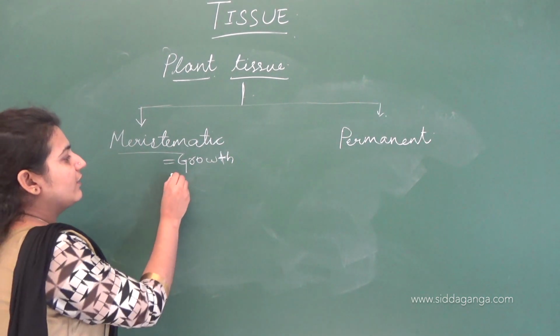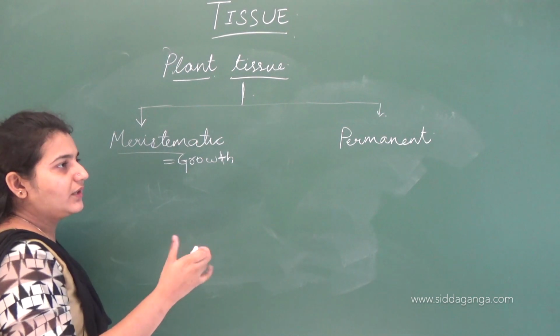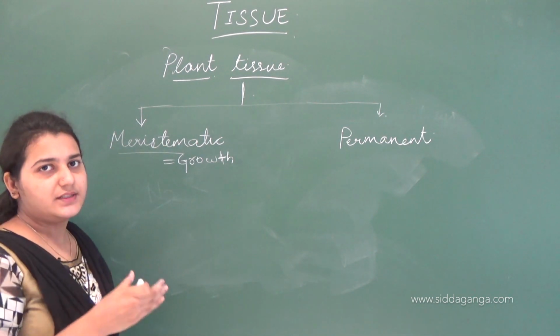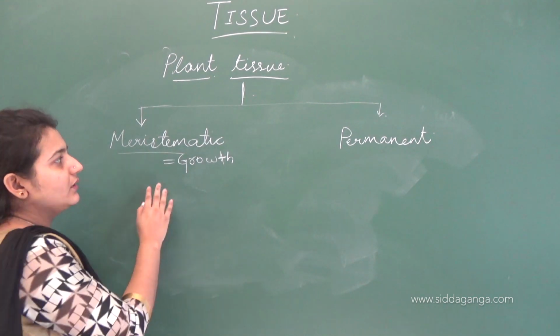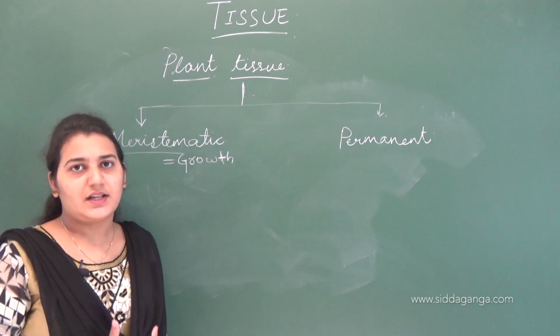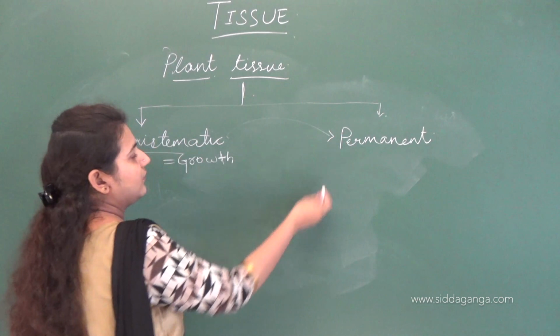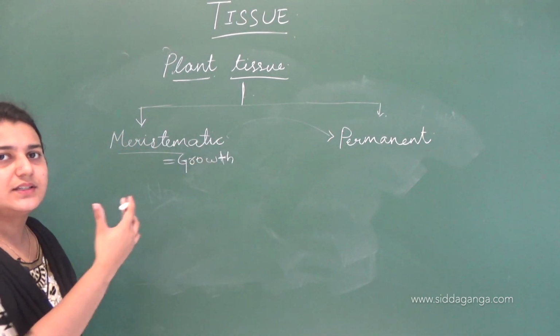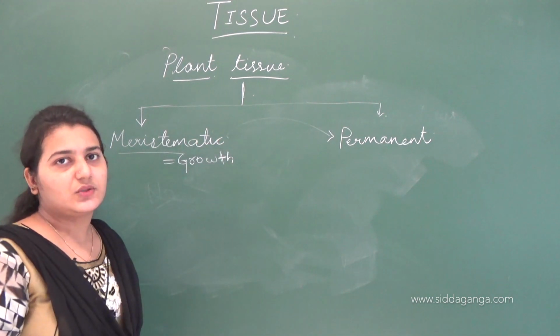They keep on dividing, and after a point they achieve a definite shape and size. There is cell division happening here, and after a point they achieve a specific shape and size, and they remain permanent. After dividing, these meristematic tissues turn out to be permanent tissue.